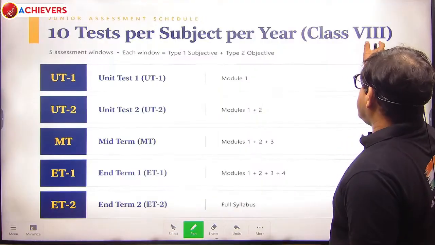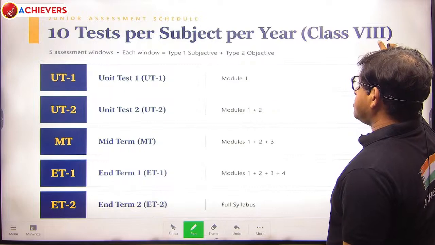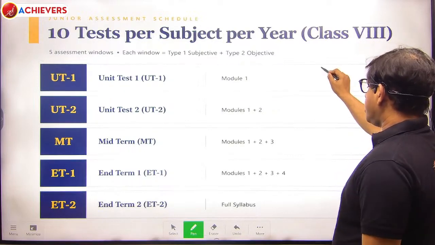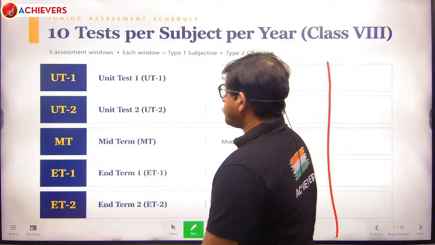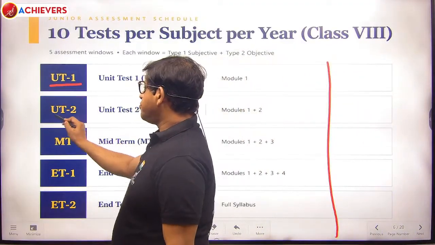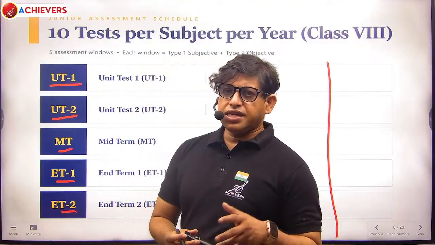So that was class 7, this is class 8, and accordingly it is given over here like this. This is the entire pattern you can follow. First there will be UT1, then UT2, then MT, ET1, ET2. Now the question is that the dates are not given.